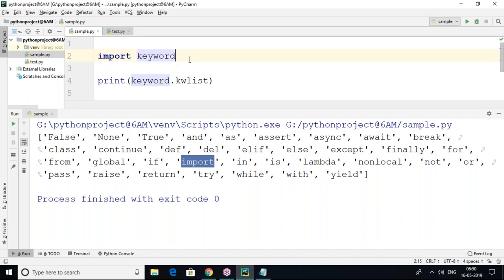So just now I told you Python supports a huge standard library. When we install Python software, those libraries also will be installed. It is one of the libraries. In that library, what was there? Keyword. kwlist is there. I want to get the complete list. Yes, we can do that.